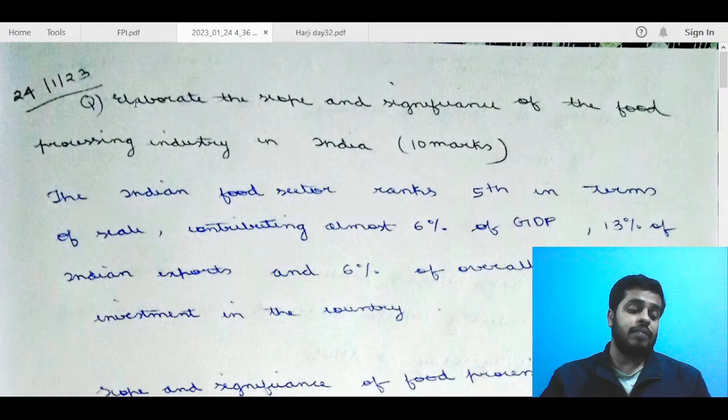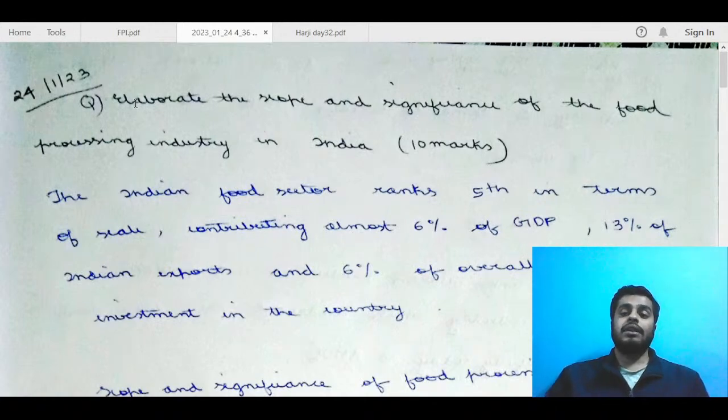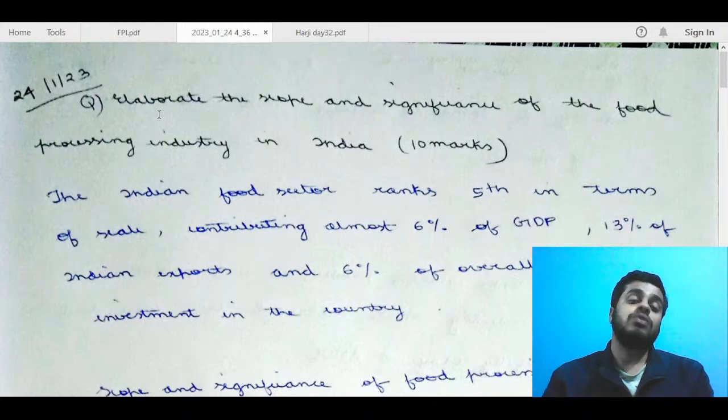I think in 10 markers, they are not asking challenges, so that is not necessarily required. If you are just able to write significance, scope, and way forward in a decent amount of points, I think that was sufficient. If it was a 15 marker, you could have written challenges. So, elaborate the scope and significance of the food processing industry. You can also see that the keyword here is just elaborate.